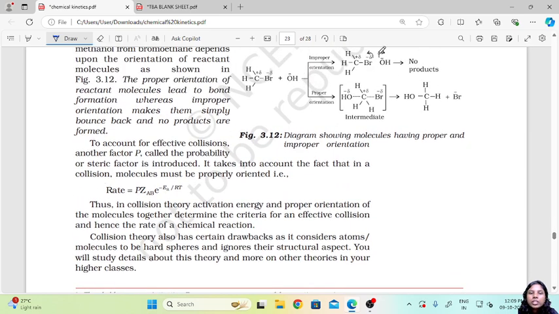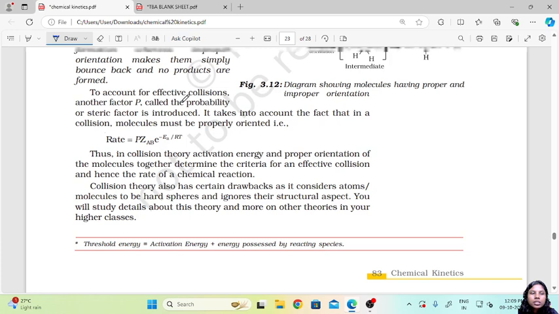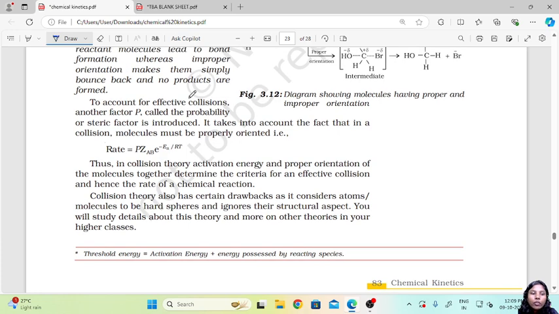Now to account for effective collisions, another factor P, called the probability or steric factor, is introduced. It takes into account that in collisions, molecules must be properly oriented. If they are not oriented in the right manner, no reaction occurs and no products will be formed.